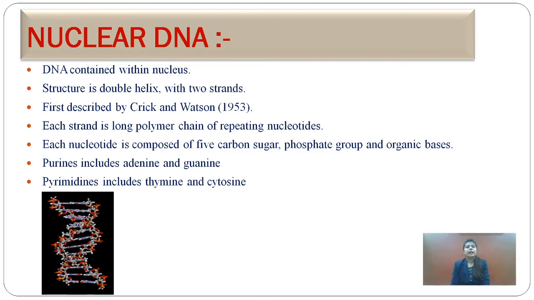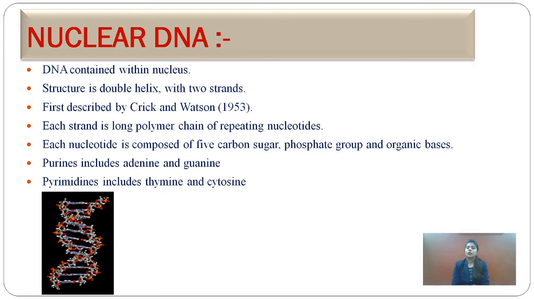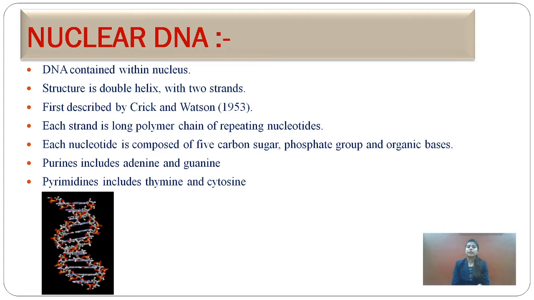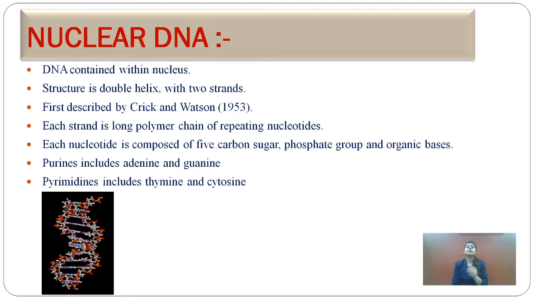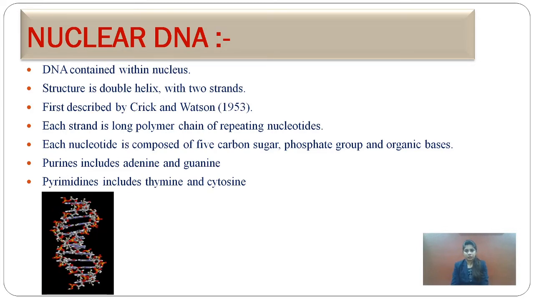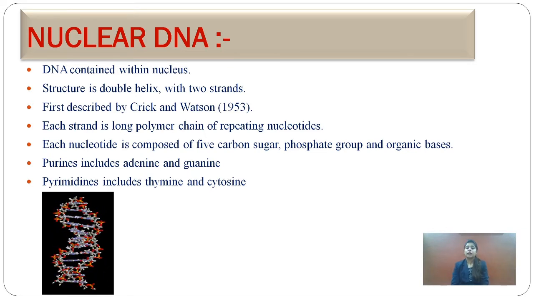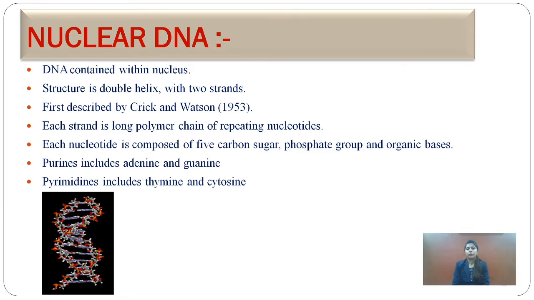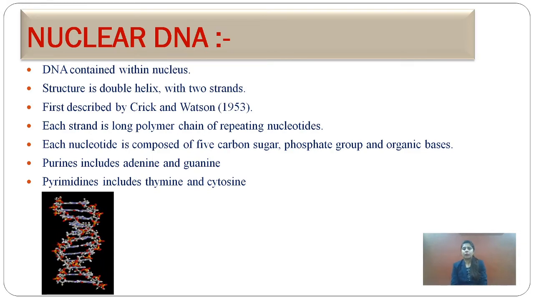Now what is a nucleotide? Each nucleotide is composed of three things: a 5-carbon sugar, a phosphate group and nitrogenous bases. The sugar is a pentose sugar known as deoxyribose. Why is it known as deoxy? Deoxy means the second carbon lacks an O group. O means what? Oxygen. Only a hydrogen atom is present and O is absent. But the ribose sugar, which is present in RNA, has an OH group on the second carbon. So this is a major difference between deoxyribose and ribose sugar.